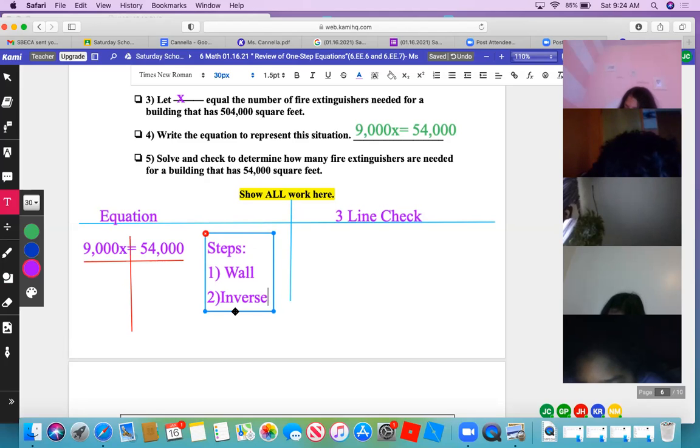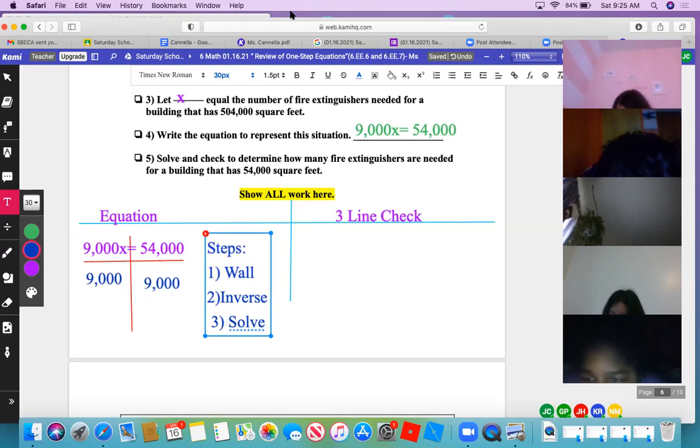Inverse, right? What's the inverse of multiplication, Isabella? Division. What am I going to divide by on both sides? 9,000x divided by 54,000. There's no X. We're just dividing the numbers. When we're dividing, we're just dividing numbers, okay? Now, the third step is to solve. How are we going to solve this? By dividing.